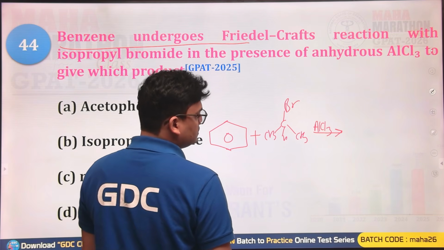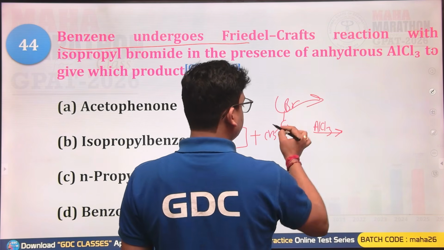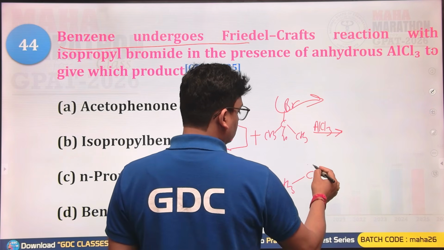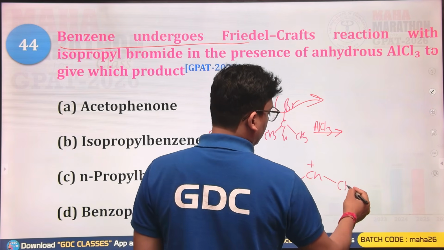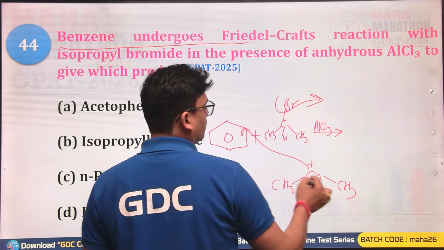With the removal of the bromine, a carbocation must be generated here. That looks like CH3 C+ CH3, and this must attack the benzene ring.